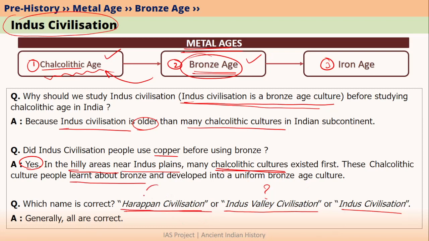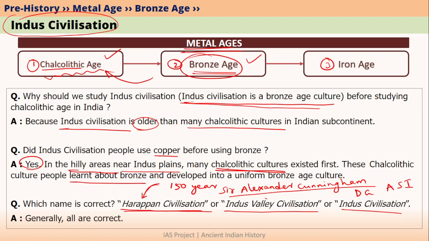For example, Harappa was the first Indus Civilization city to be discovered by modern people. Almost 150 years ago, there was a person called Sir Alexander Cunningham. Sir Alexander Cunningham actually was the first Director General of Archaeological Survey of India. This person discovered the Harappa site. So at that time, they did not know about the other sites of Indus Civilization or Indus culture. That is why they simply named the civilization as Harappan Civilization because it was first discovered at Harappa and they did not have knowledge of any other sites.